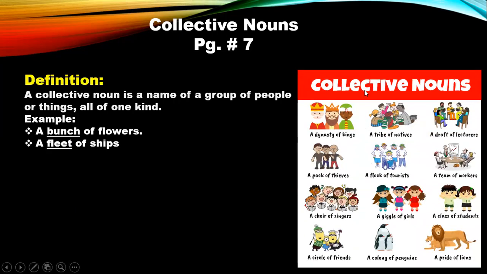So let's have a look at this chart here. A dynasty of kings. So if there are many kings ruling one after another, we'll say it's a dynasty of kings. A tribe of natives. The people living in one place are called a tribe.